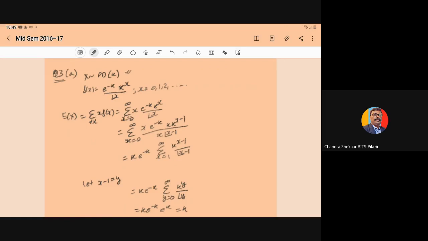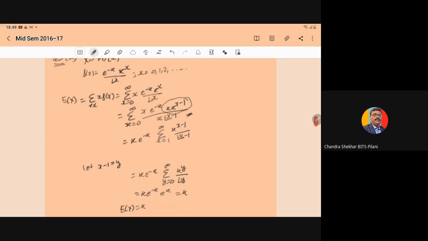So the summation from x equal to 0 to infinity of x into e^(-k) k^x upon factorial x. Here k^x can be written as k into k^(x-1), and factorial x can be written as x into factorial of (x-1).